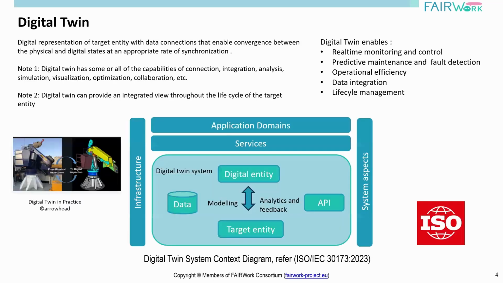With this, I will give a short intro on the digital twin definition, as there are hundreds of definitions available for what a digital twin is. So here is one of the definitions from the standard itself. A digital twin is a virtual replica of a physical entity, and the digital twin and physical entity can be bridged together by having a continuous stream of data. It can be single direction or bidirectional, and when it is bidirectional, the target entity itself changes its behavior or its state because of the decision that has been made from the digital entity.